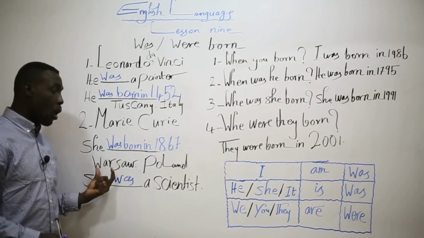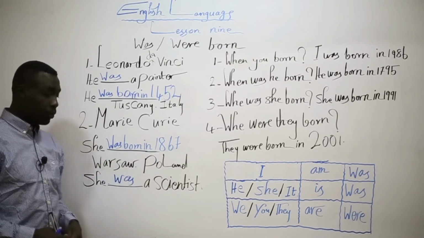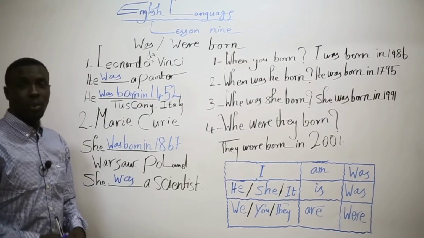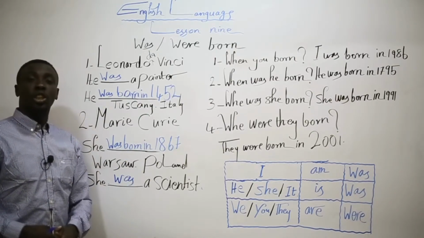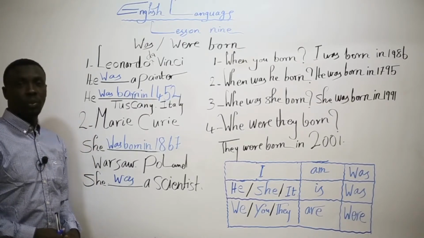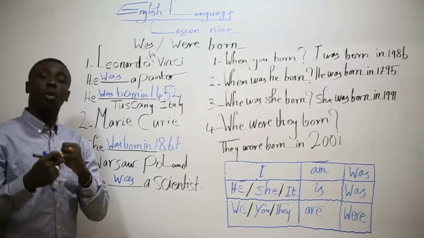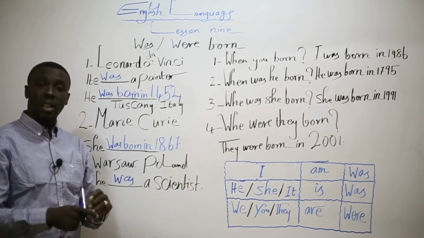Where? In Warsaw, Poland. She was a scientist too. Also, Maria Carey, she was a scientist. Like Leonardo da Vinci, he was a painter and also he was a scientist.